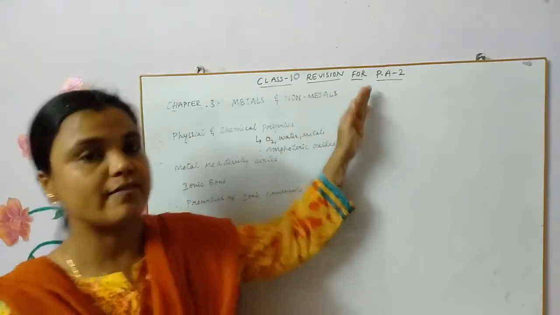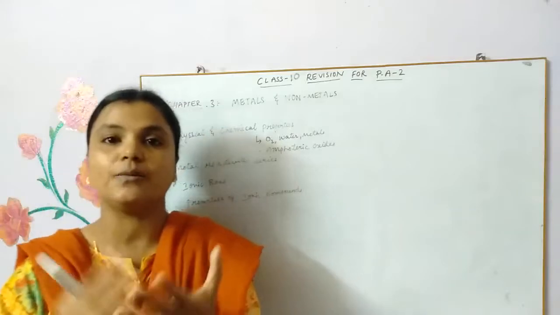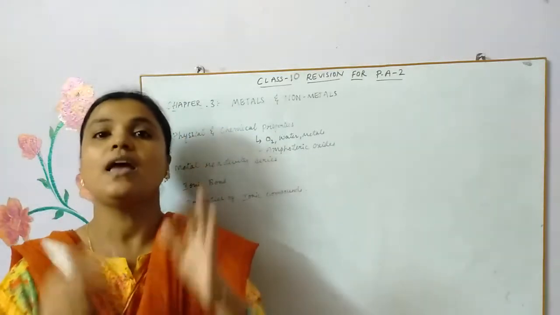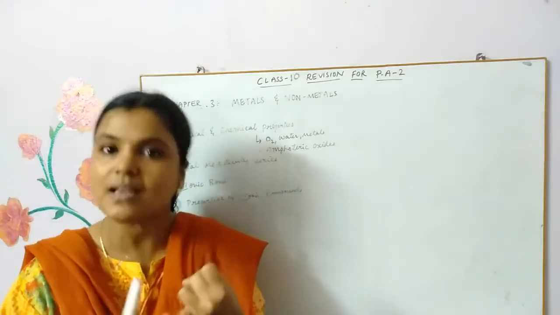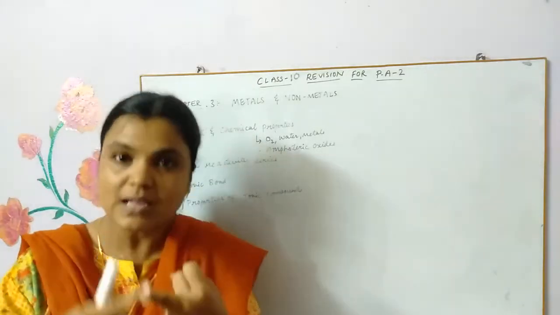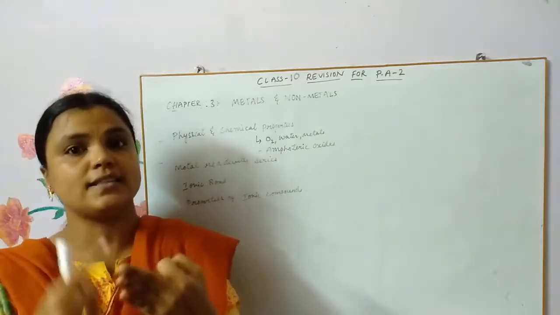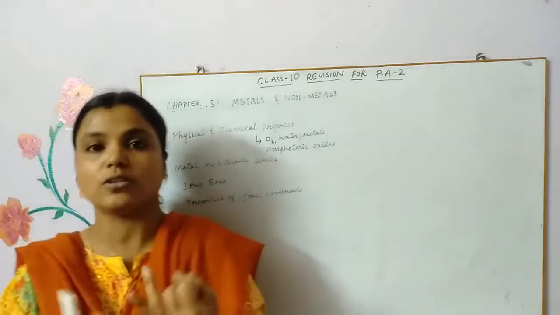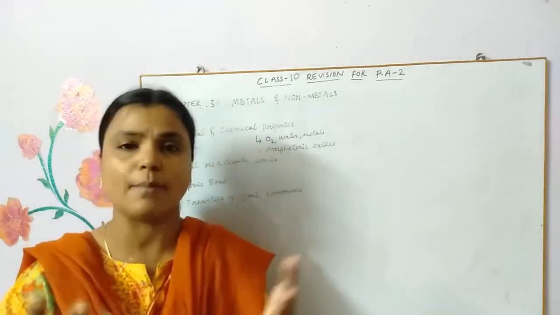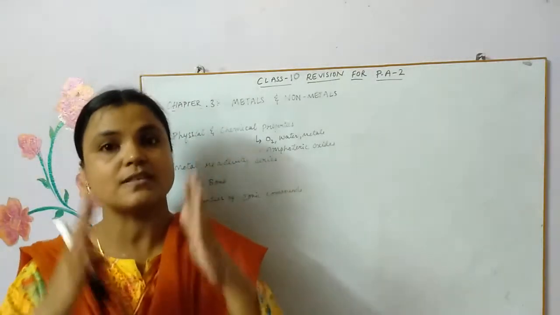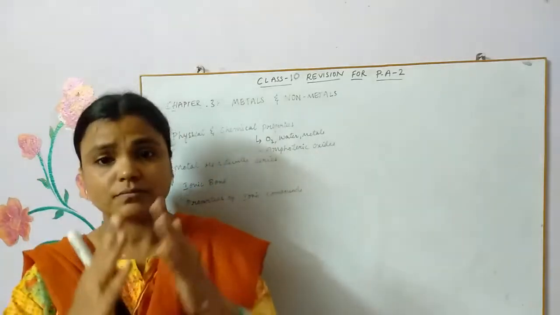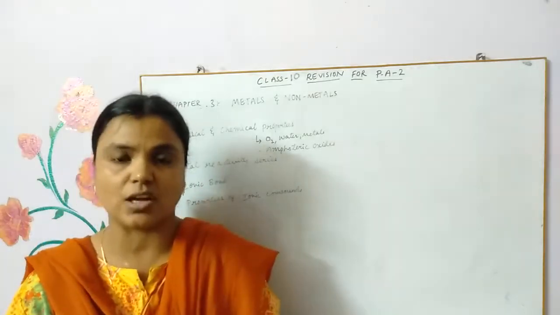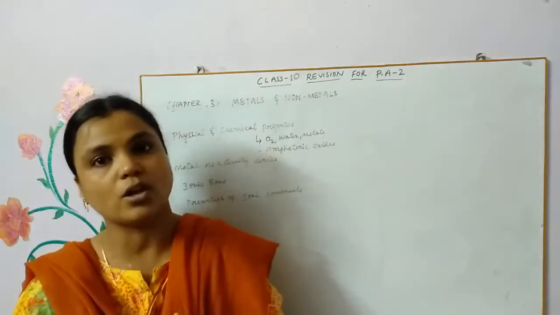So we can actually divide the whole chapter into 3 major sections, children. First of all, about metals, their physical properties, their chemical properties, and at the end it is ionic bond, children. The metal reactivity series or the displacement reactions also come under the chemical properties of substances. Basically, a very large section is nothing but the properties of metals and non-metals, be it the physical properties or the chemical properties.